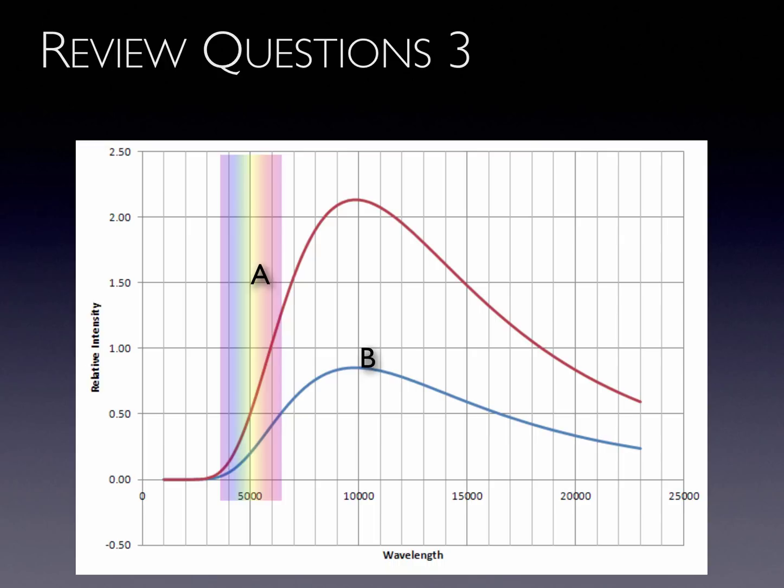Shown in review question 3 are measured black body curves from two different stars. Though the black body curve for star A is clearly higher than that of star B, this could be because star A is either very large or very close to us compared to star B. Since they peak at the same wavelength, at about 10,000 angstroms, they are the same temperature. When comparing stars, the star whose black body curve peaks more to the left has the higher surface temperature, regardless of the relative heights of those curves.